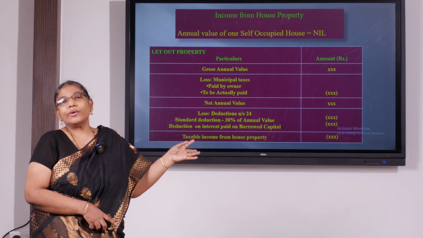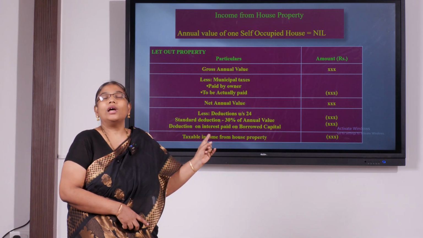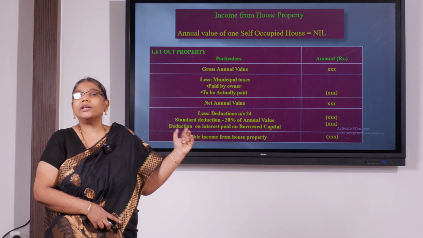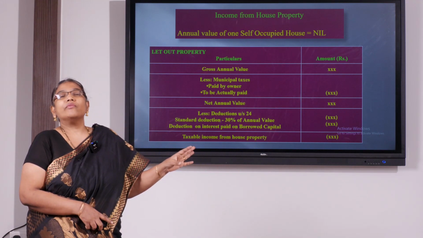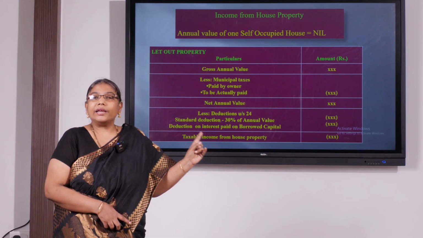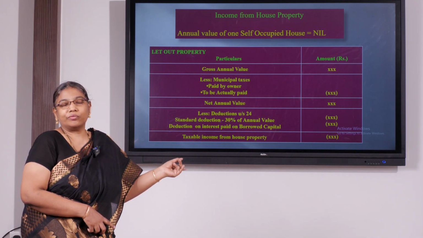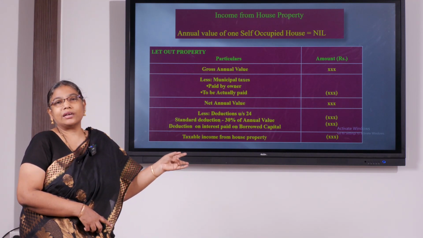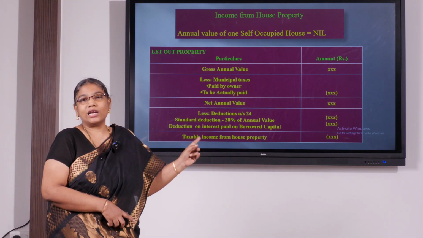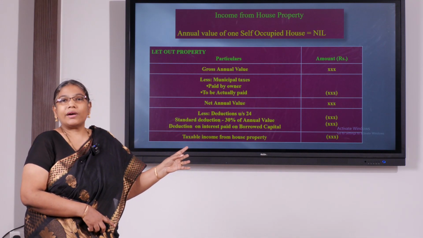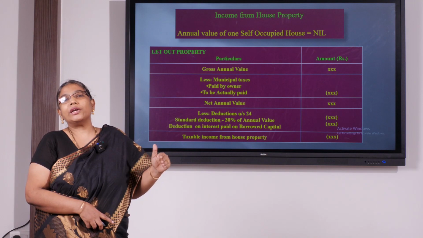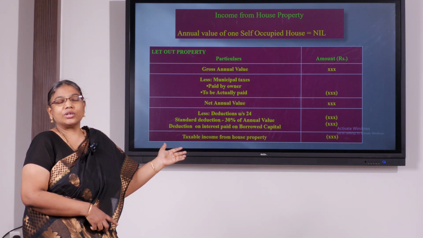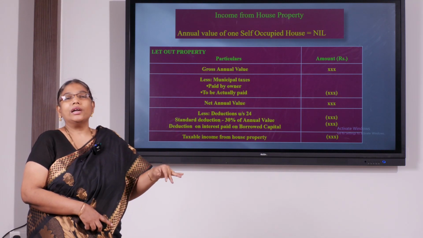From the net annual value, we can claim deduction under section 24. Like how in salary income we claim deduction under 16, in house property we claim deduction under section 24, which will be standard deduction. Like salary income had a standard deduction of 50,000, here it will be standard deduction of 30% on net annual value. So what is net annual value? Gross annual value minus municipal tax will be the net annual value. From net annual value, we are claiming the deduction. Standard deduction is 30% on net annual value.